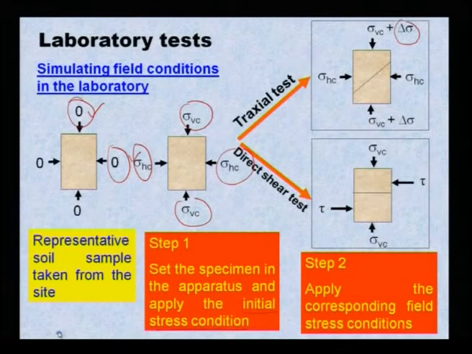In direct shear test and in triaxial test, what will happen? In triaxial test, first you take the specimen, then set all round confining pressure, then simulate your field condition. In direct shear test, initially there is no confinement, so only vertical pressure you apply, then with respect to that you measure the shear stress in a horizontal plane.